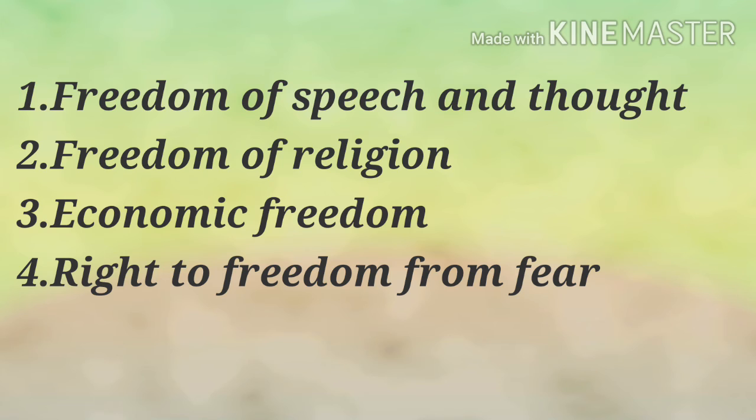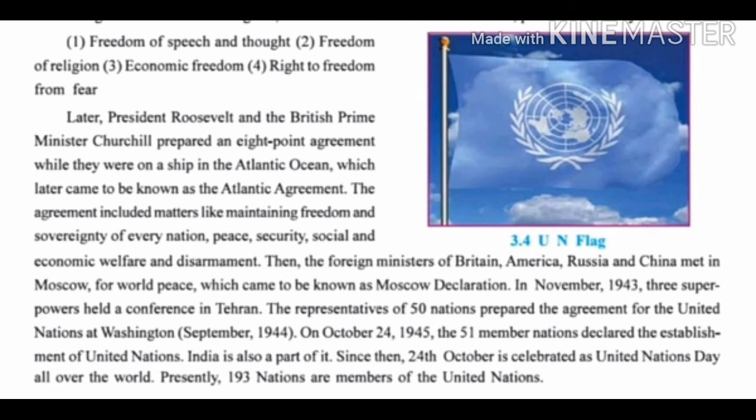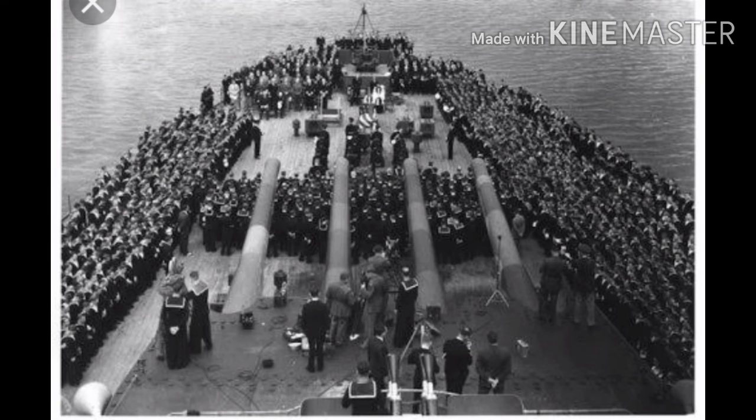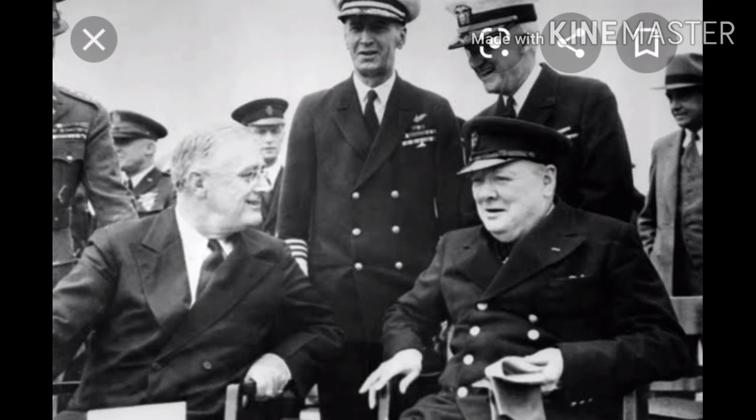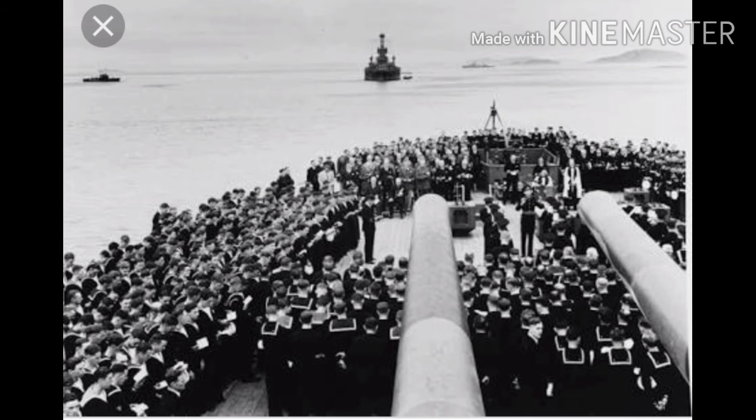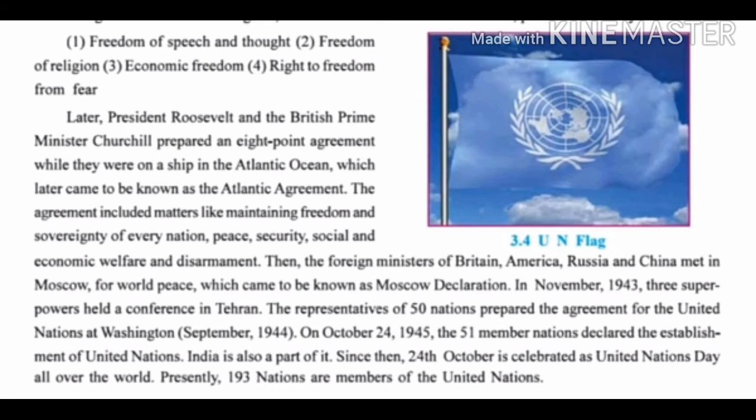Later, President Roosevelt and the British Prime Minister Churchill prepared an 8-point agreement while they were on a ship in the Atlantic Ocean, which later came to be known as the Atlantic Agreement. Now, these 2 persons were there in the sea. They were on a ship in the Atlantic Ocean, and that time on the ship they made an agreement. That agreement had 8 points, and as it was made on the Atlantic Ocean, that's why this agreement is also known as the Atlantic Agreement.